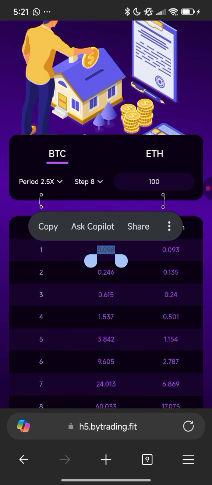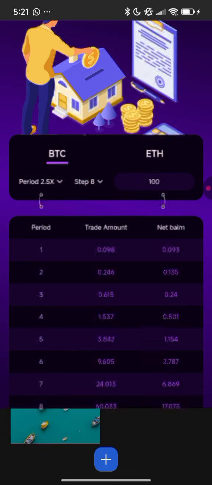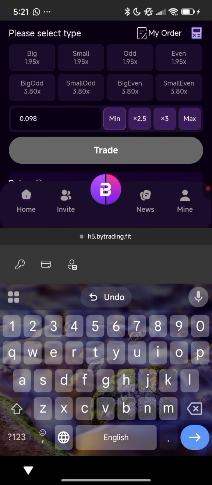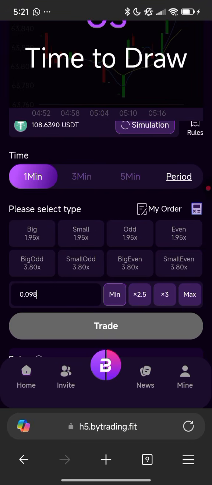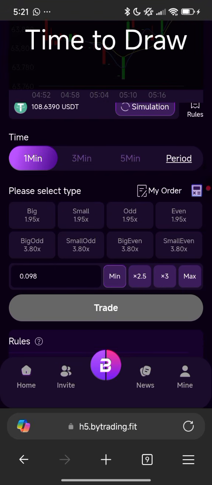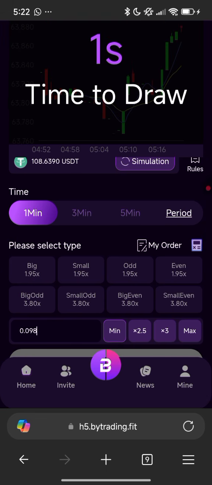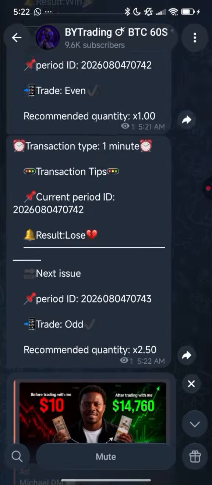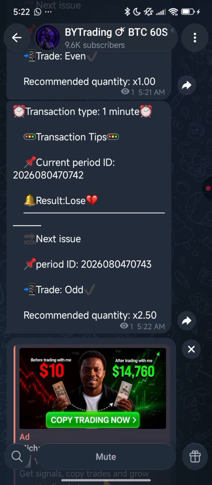You can now go over to the page again. Now you can paste it right here, so you can see you can paste it right there. So this is how you can paste it. Now you wait for the next signal. So let's just wait for the next signal. This is 5:22. We'll be entering the signal by 5:23 or thereabouts. So we're going to wait for 5:23 as of the time of making this video for entering it. So we are going to wait.